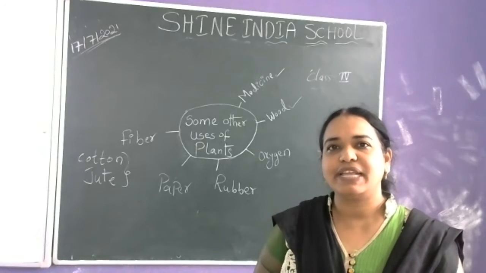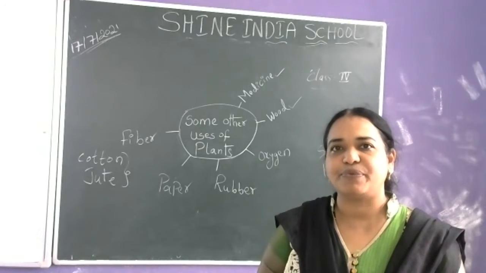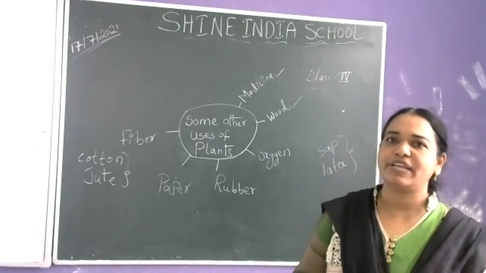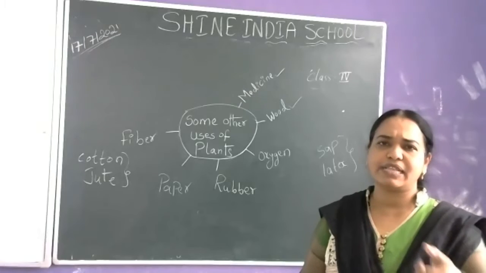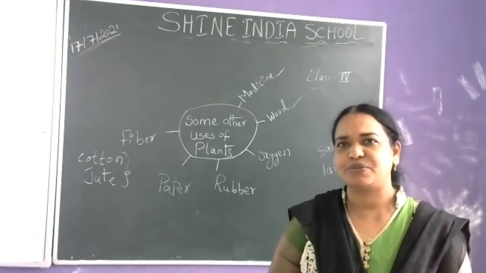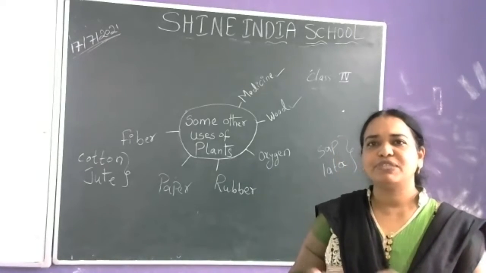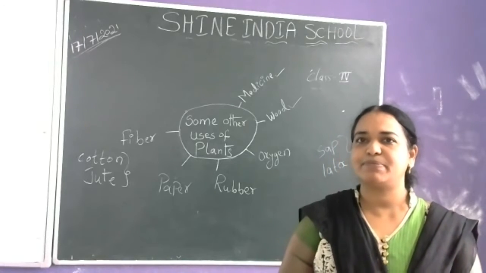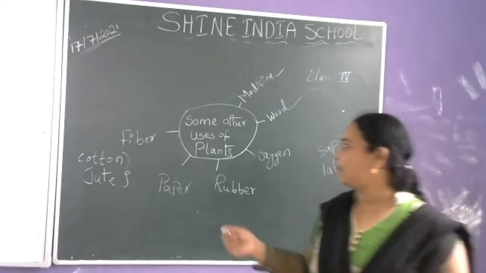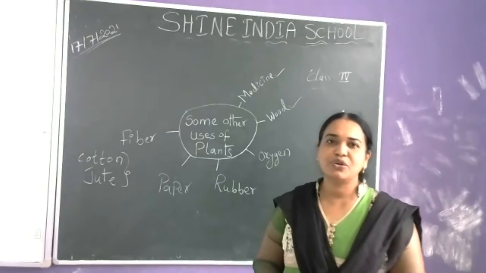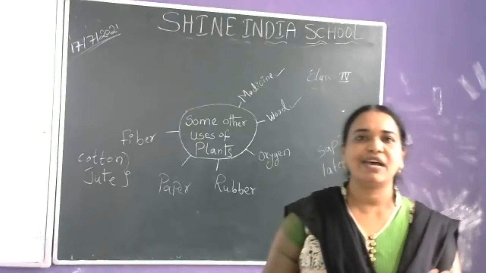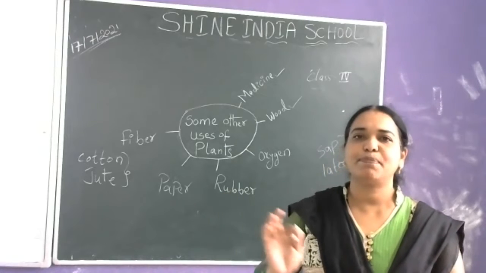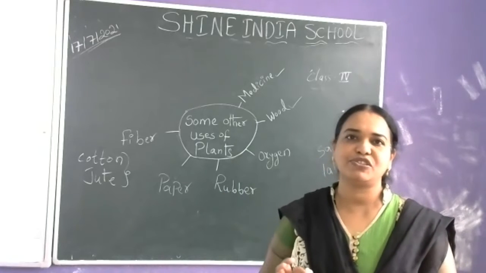Gunny bags, in Telugu, are called goni sanchulu. They are used for storage of grains and onions, and nowadays as carry bags also. A number of designer bags and mats are prepared using jute. So jute and cotton are the plant fibers. This is also one of the uses: plants provide us with fiber.